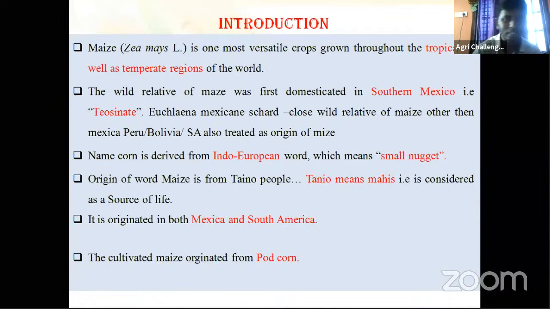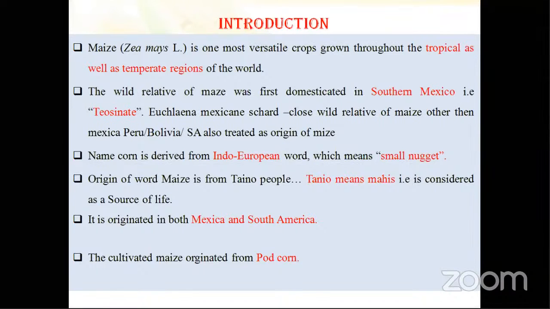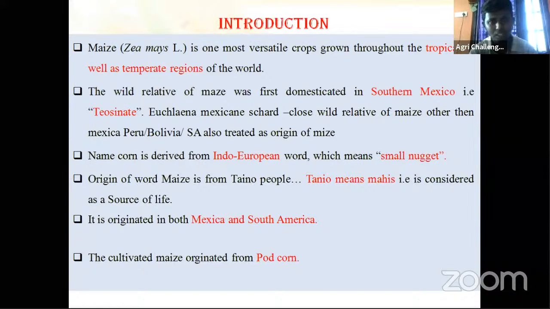Before telling this, tell me, based on sunlight requirement, crops are divided into different categories. What are the different categories? Short day, long day, day neutral. Then this maize crop comes under which category?